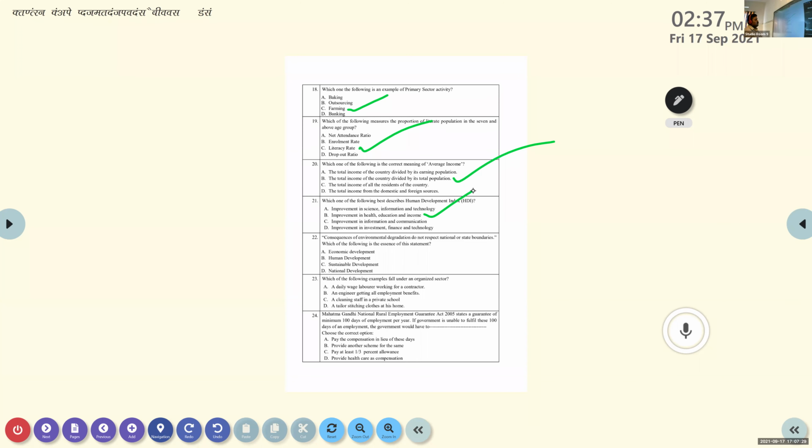Consequences of environmental degradation do not respect national or state boundaries. Which of the following is the essence of this statement? Sustainable development. Okay, very good. The options are economic development, human development, sustainable development, and national development. Consequences of environmental degradation do not respect national or state boundaries.